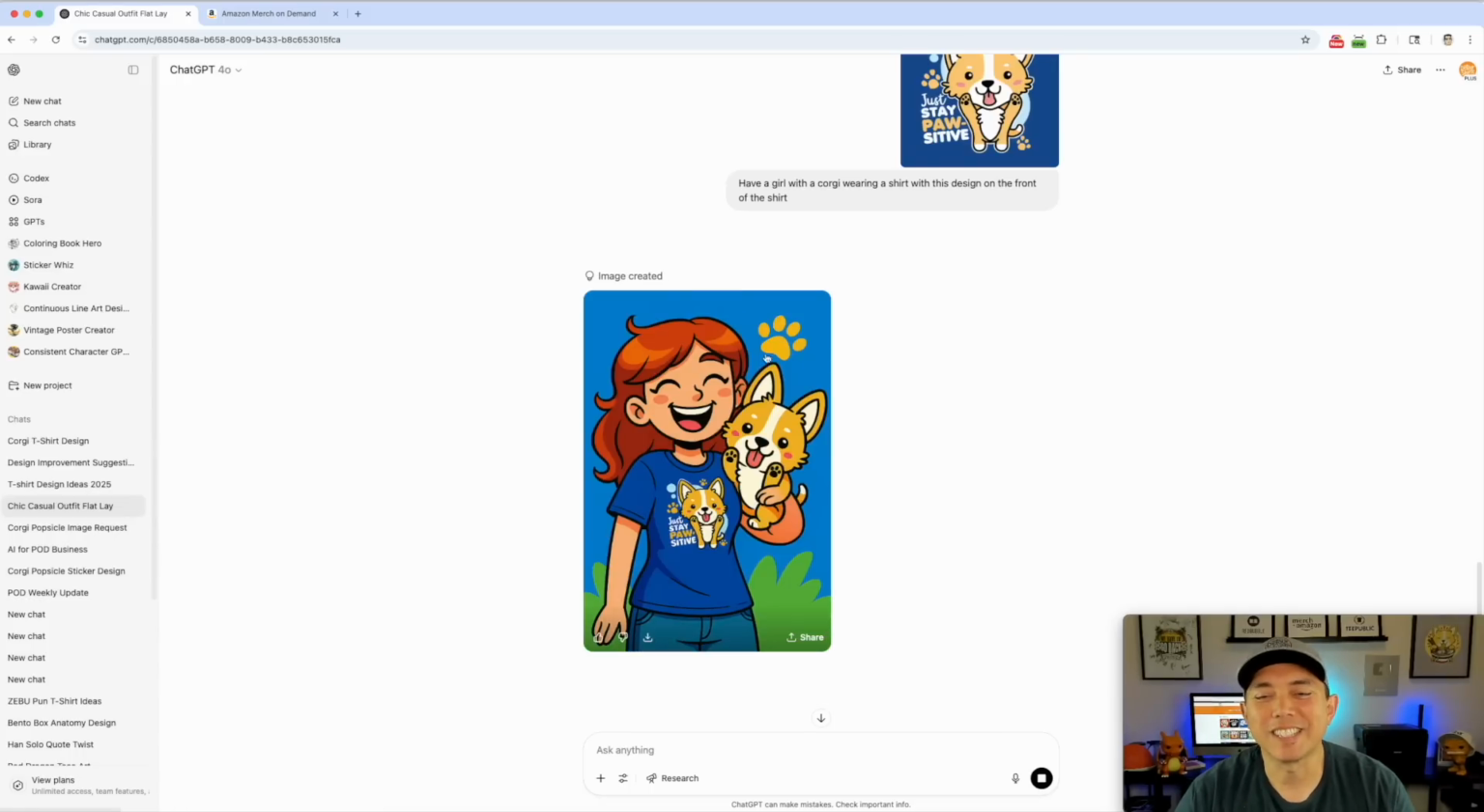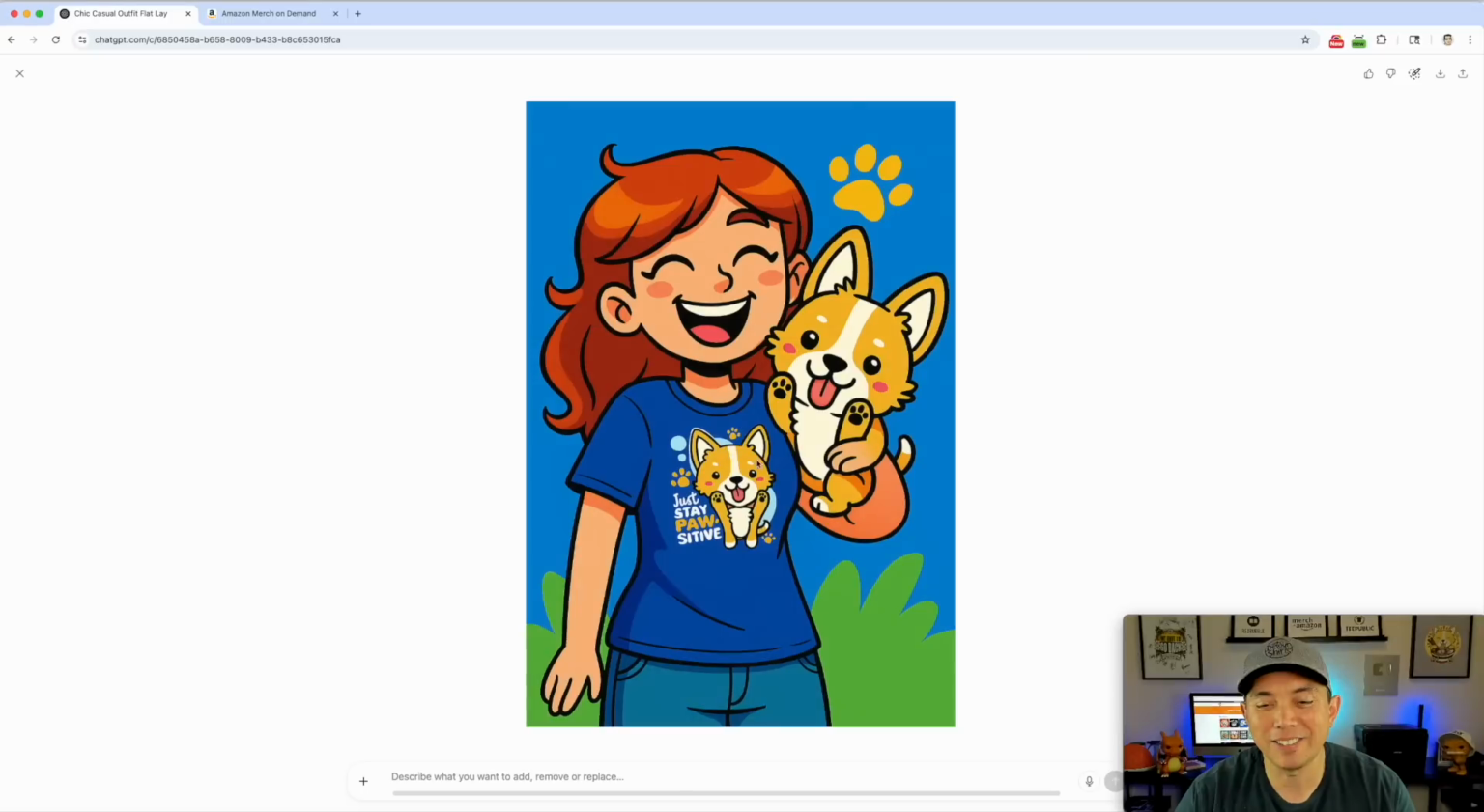All right, so this is what ChatGPT gave me. I forgot to say it needs to be photorealistic, but it did a really good job. It took the design and put it on a blue t-shirt, and she does have a corgi, I guess because it's matching the corgi that's on the t-shirt. So pretty cool.